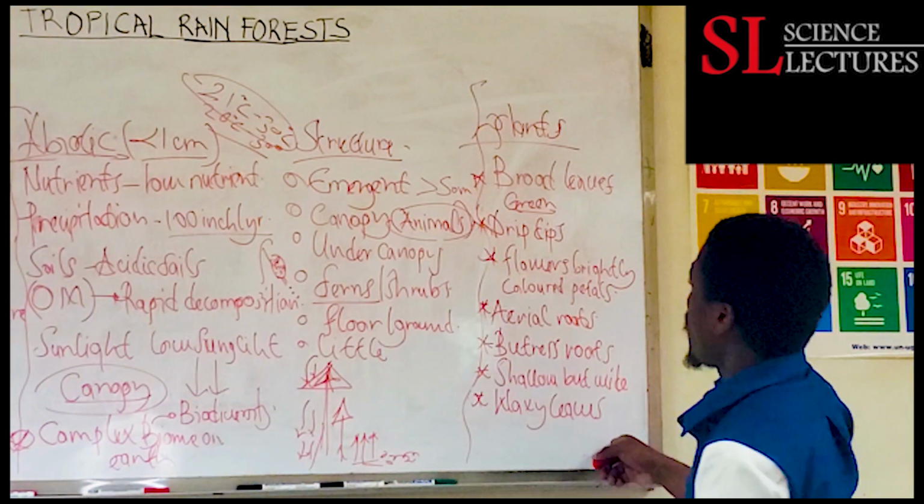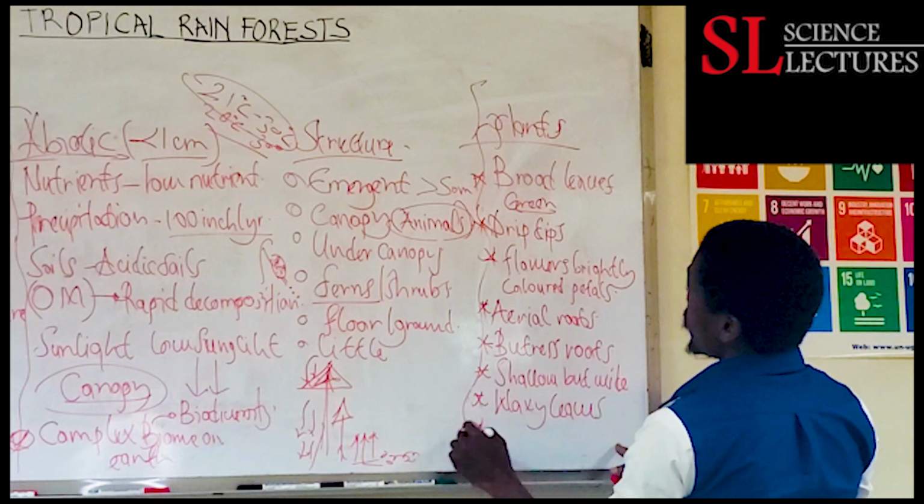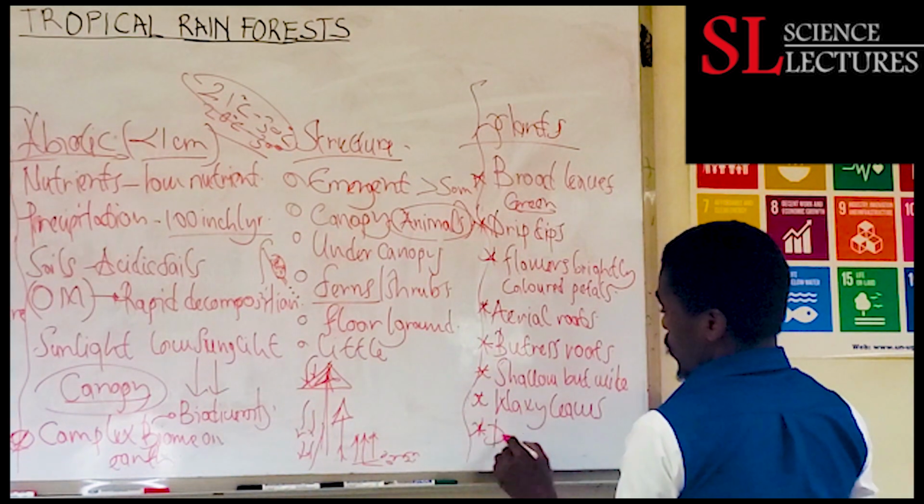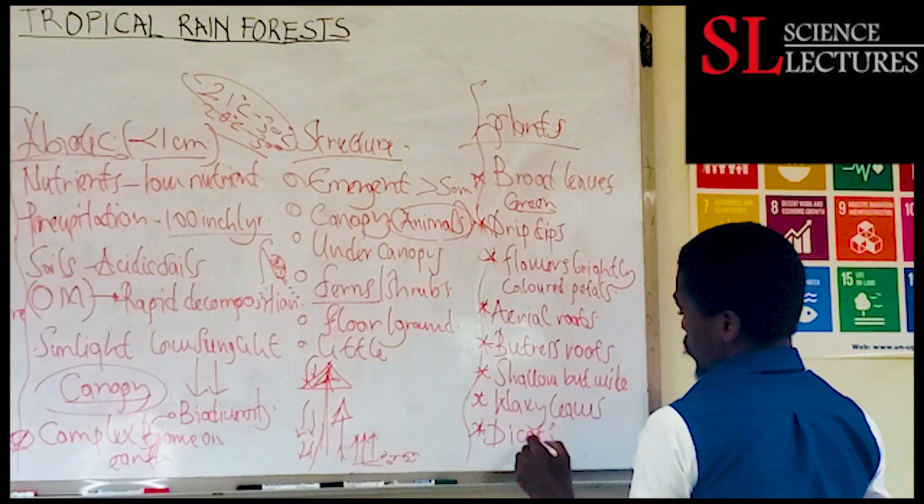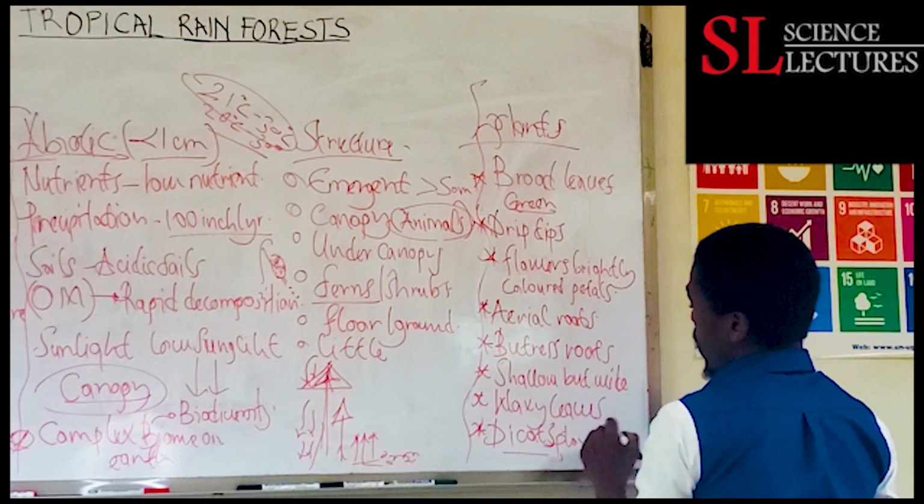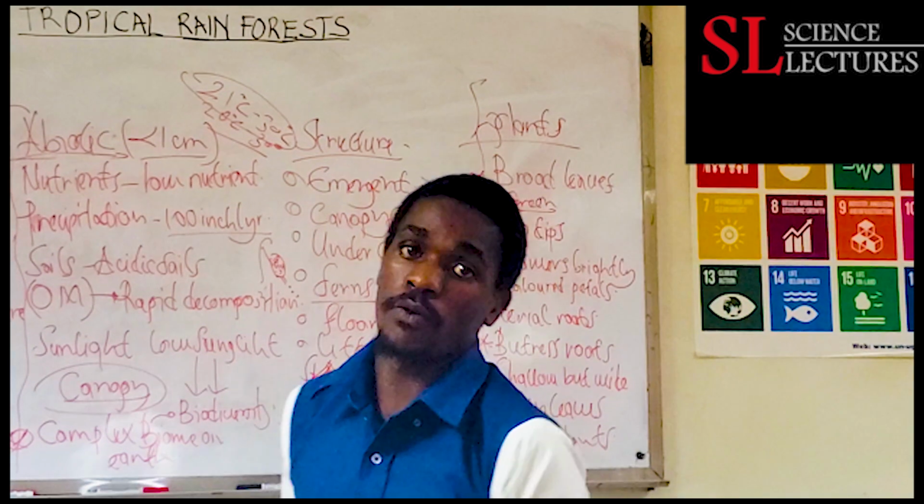Then another characteristic we need to know about the plants within this biome is that these plants are mostly dicots, mostly dicotyledonous plants. So that is it with the tropical rainforest.